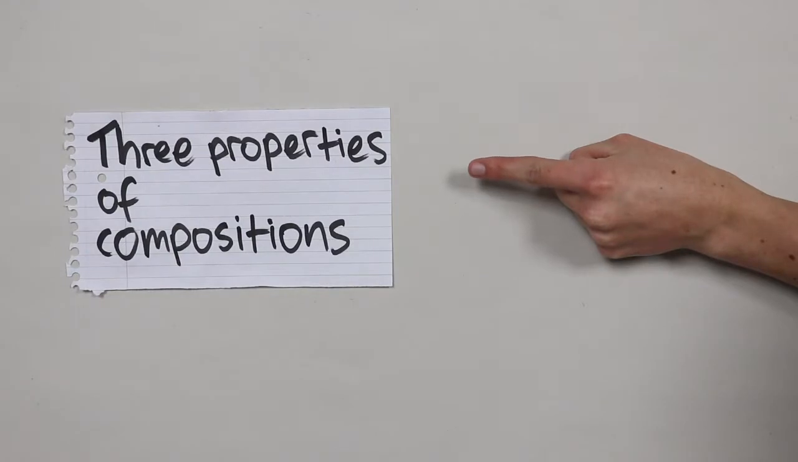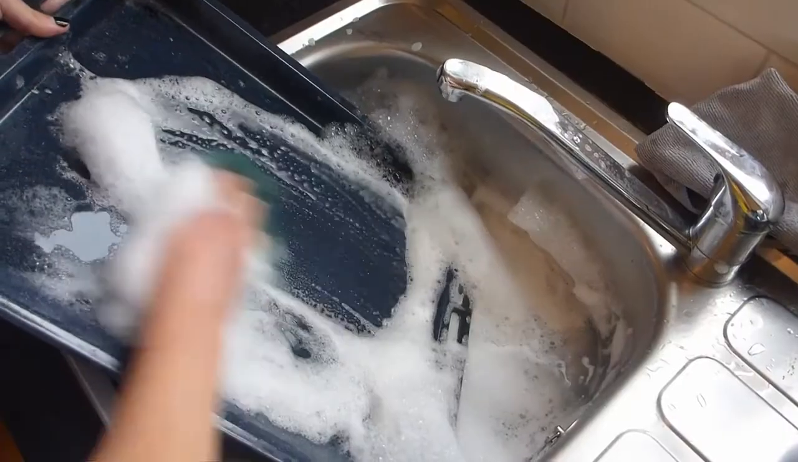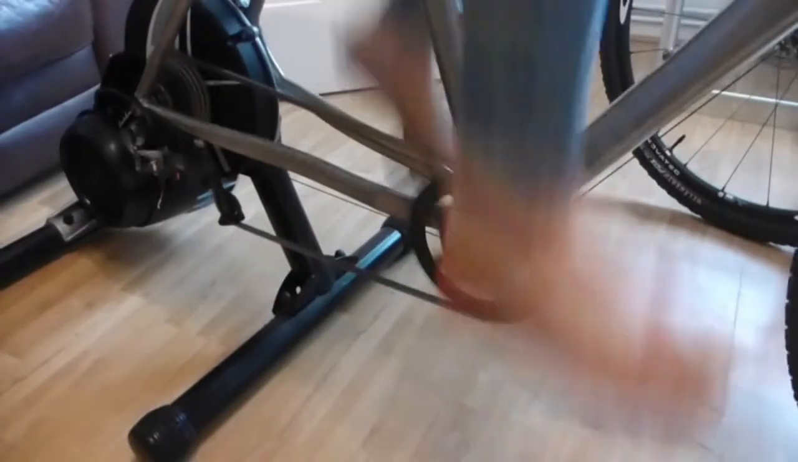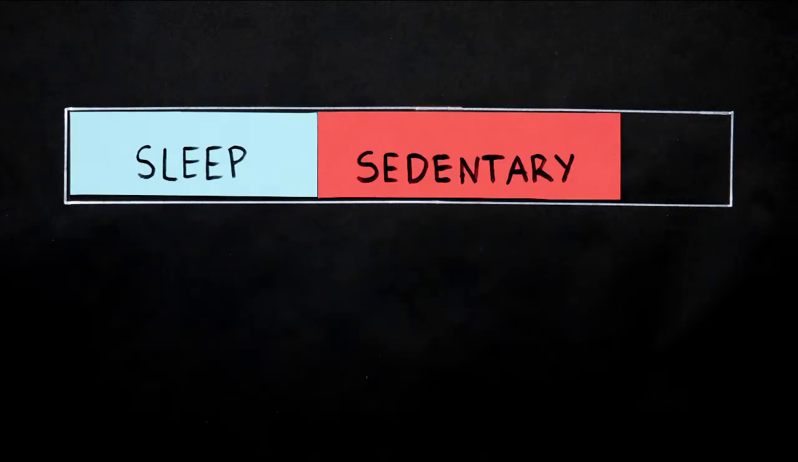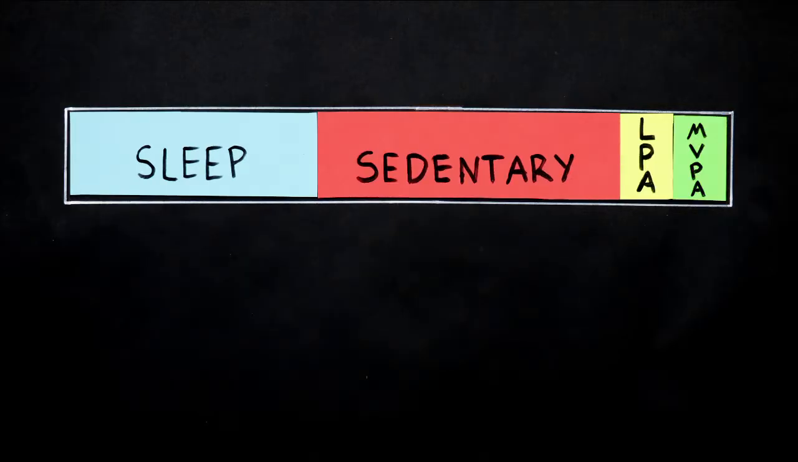Last time, we saw that a composition is made of parts that sum to a whole. Today, let's look at 3 properties of compositions. In the last video, I split my day into sleep, sedentary time, light physical activity, and moderate to vigorous physical activity, or MVPA. Each of these behaviours is a component, or part, and together they sum up to 24 hours. We're interested in the relative distribution of time across the day, which means looking at the ratios between parts.